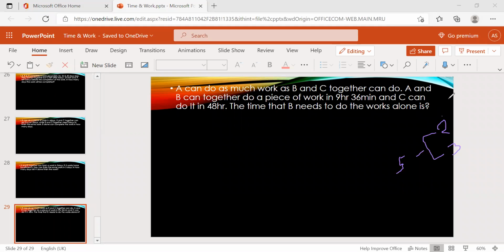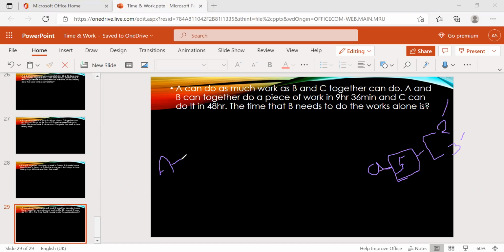A can do as much work as B and C together do. So B can do 2 apples in a day, C can do 3 apples in a day. Then the total for one day, 2 plus 3, it's nothing but 5 apples. A can eat 5 apples, right? This is what it means.